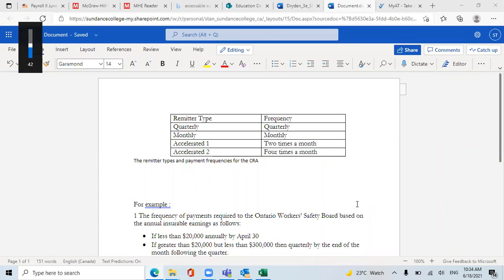Okay, we are now in chapter 10 for payroll remittances. So for this chapter, we should understand the concept of paying employee withholdings to the correct third parties: the CRA, Revenu Québec, or the workers' compensation board, provincial minister of finance, court, insurance providers, pension fund administrators. There are different